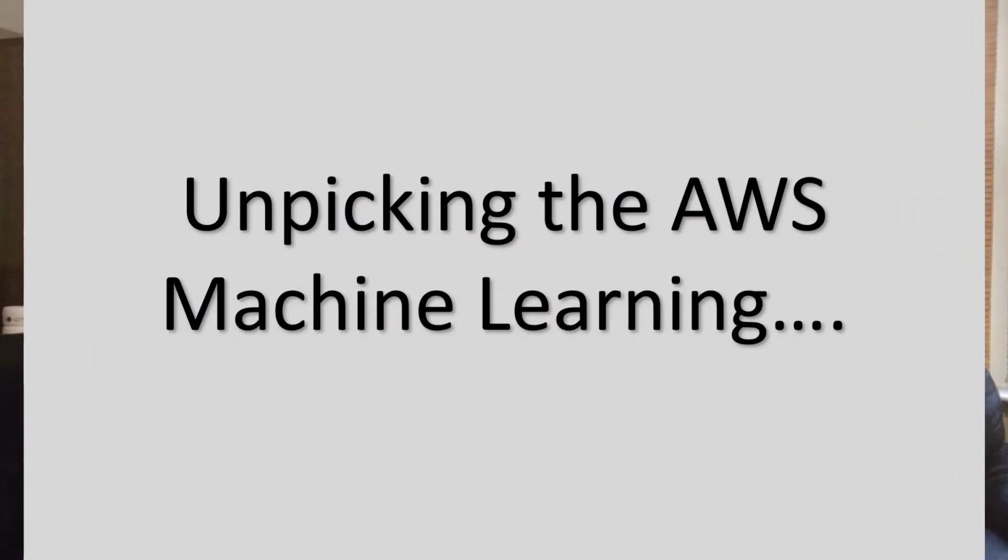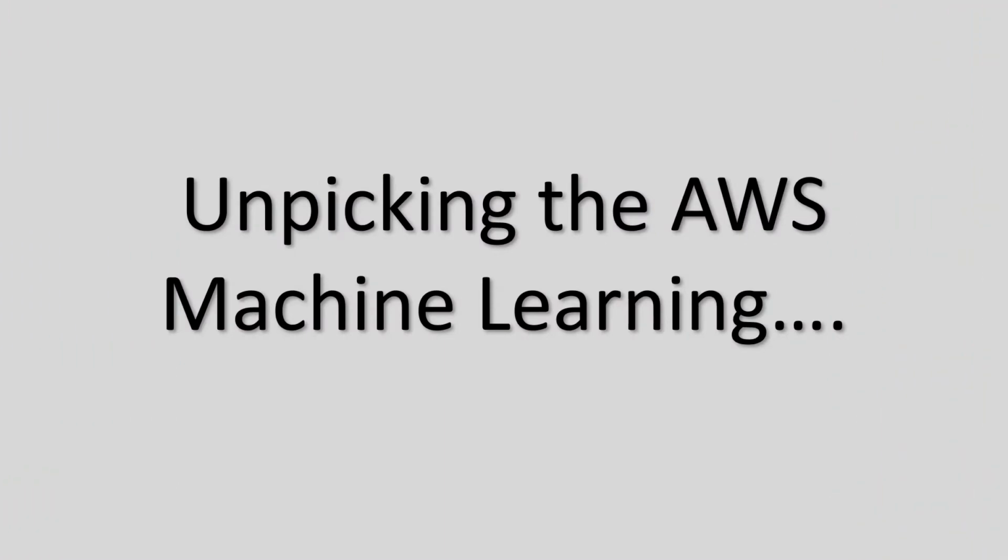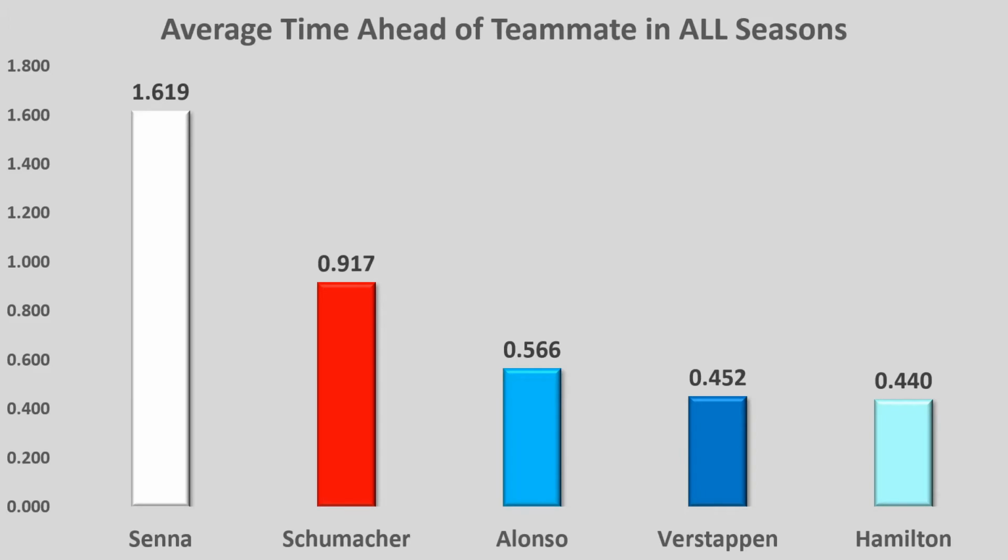So I've been just playing around a little bit with how exactly I want to run this episode in my head. Ideally, I should have time-lapsed it, but I didn't. I'm not 100% sure why. I've added some colours to the graphs, so exactly the same graphs that you've just seen, in the same format, with a little bit of colour. I've adjusted the title, as I spelt learning wrong in the last little bit. But you'll be presented with the top 5 so far, as I'm only going to look at the top 5. And maybe if it's requested, I'll have a look at the outlier results, like Kovalainen and Trulli. But just for the moment, we're covering the top 5.